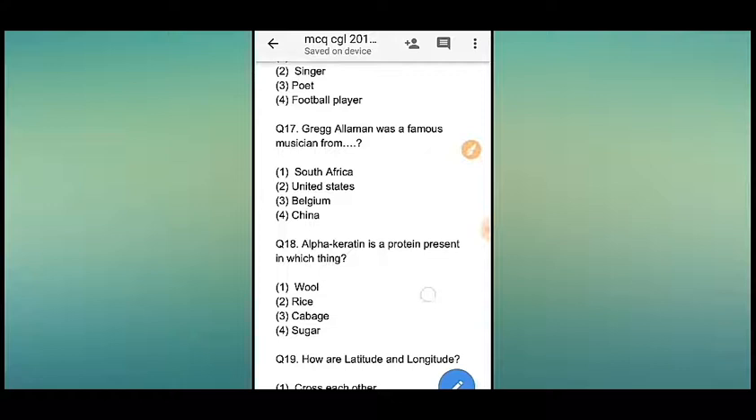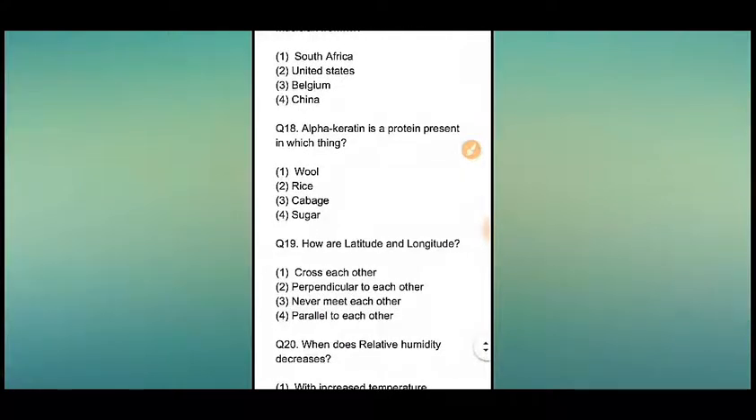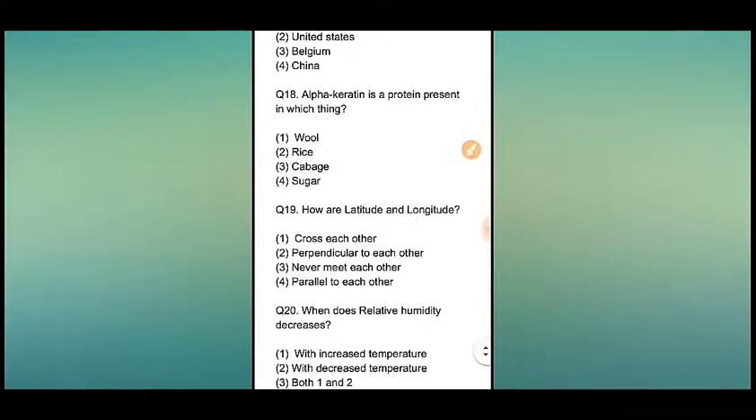Okay. Go to question number 18. Alpha keratin is a protein present in which thing? Here are four options. Number 1, wool, number 2, rice, number 3, cabbage, and number 4, sugar. So the answer will be option number 1, that is wool.